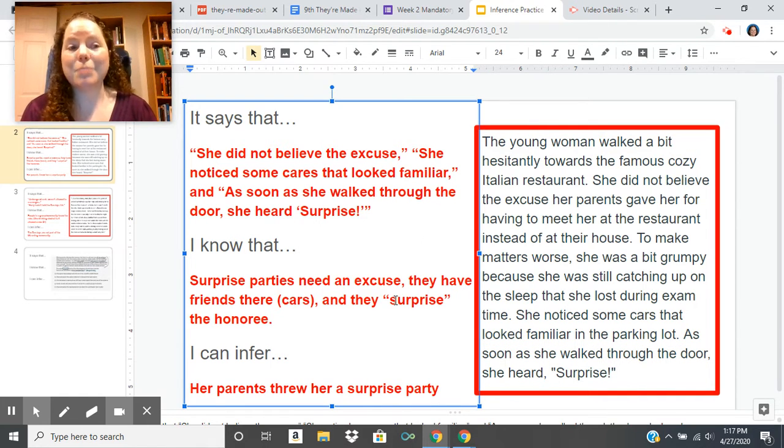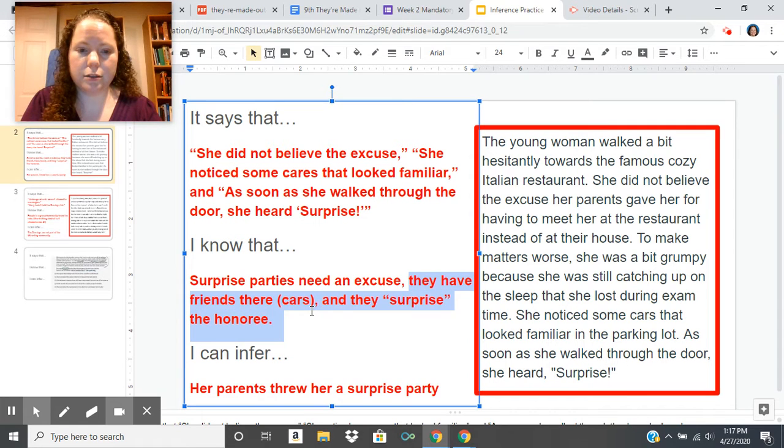I connected that to my background knowledge, my schema. So this is what I know in my own experience, not what I know about the story. So I know that with surprise parties, you have to have an excuse to get the person who it's in honor of, like the birthday girl, there with an excuse so that she's still surprised. Just to make up a story, just a lie. I know that if I'm throwing a party, people are going to be there that I know or that the birthday girl knows. So they have friends there.